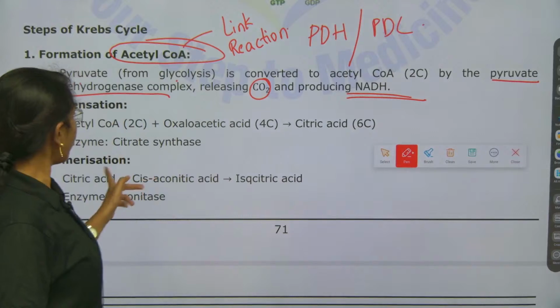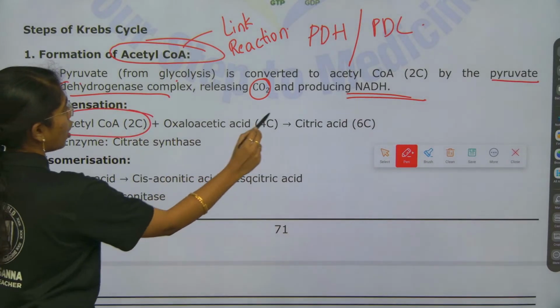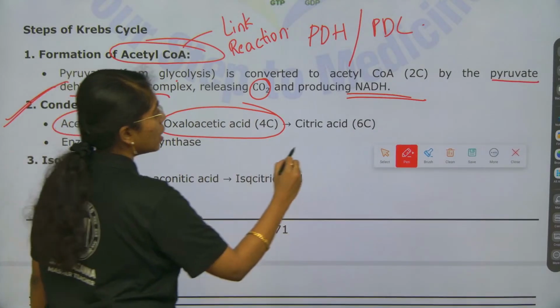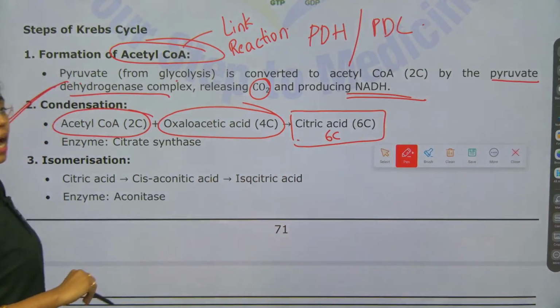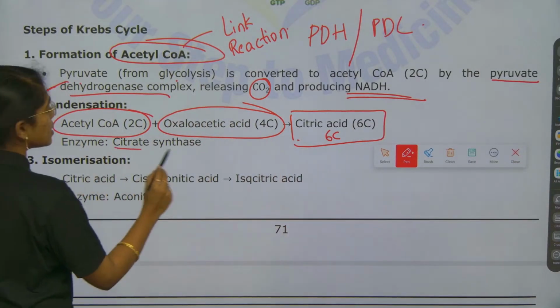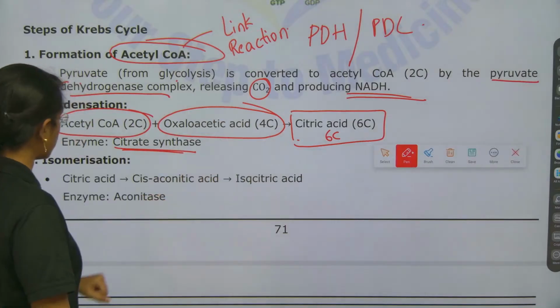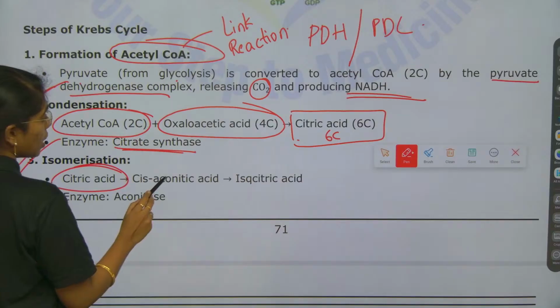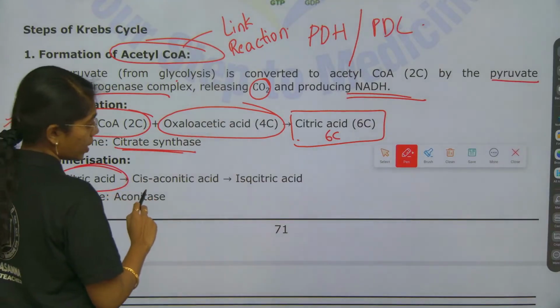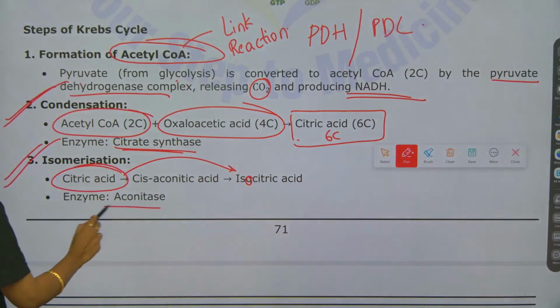Okay. Now here you see condensation step wherein acetyl CoA along with oxaloacetic acid forms a 6 carbon citric acid, fine, right? And the enzyme here you see, the enzyme is what? Citrate synthase over here, which is condensing acetyl CoA and OAA forming citric acid. Next is isomerization wherein citric acid by the enzyme cis aconitase is converted to isocitric acid by the enzyme what?